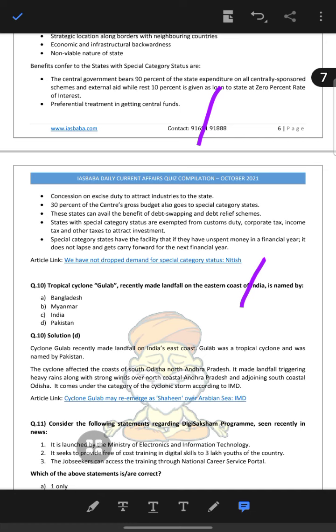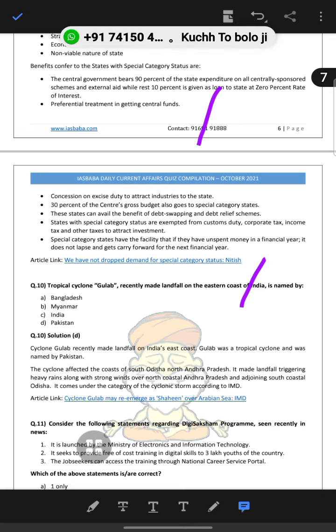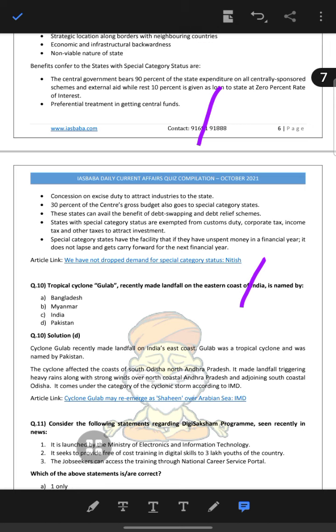Special category states have the facility that if they have unspent money in a financial year, it does not lapse and gets carried forward to the next financial year. 30% of the central gross budget also goes to the special category states, and these states can avail the benefits of debt swapping and debt relief schemes, and are exempted from customs duty, corporate tax, income tax and other taxes to attract investments.